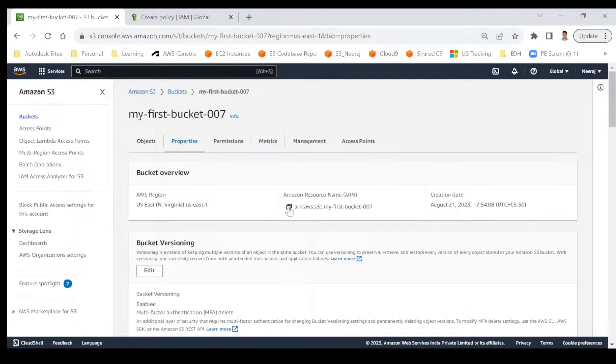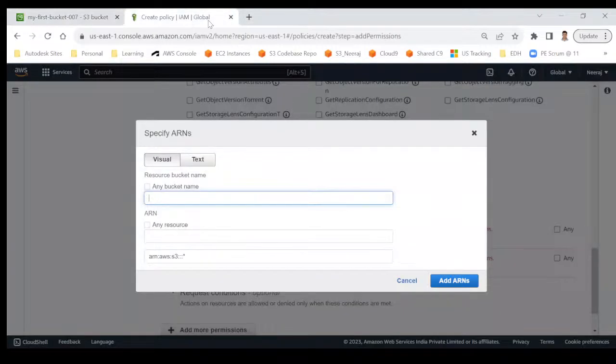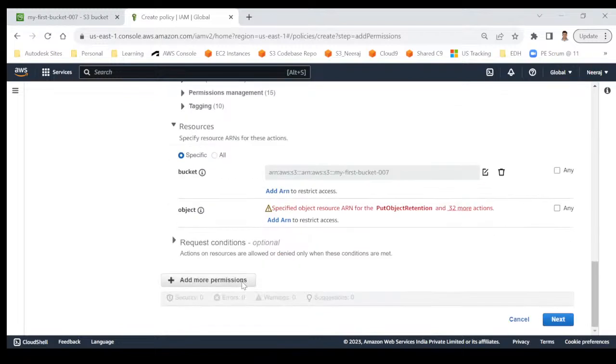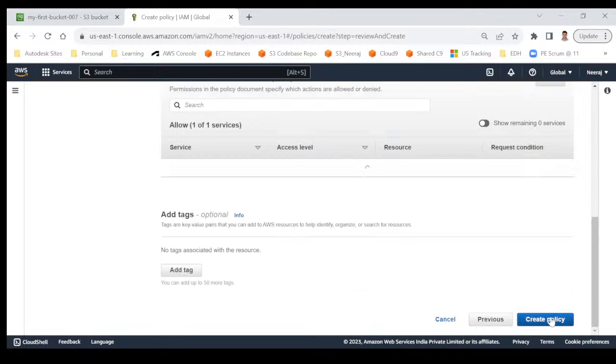Click on this copy icon to avoid any mistake. Bucket ARN copied. Coming back here and paste it here. That's all. Add ARN and done. So I am giving access specific to this bucket. Now coming to object, would you like to give to some specific folder? I don't want. I am giving permission to all the folders within this bucket. So that's fine. And click on next.